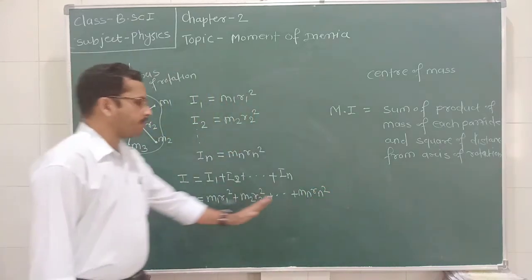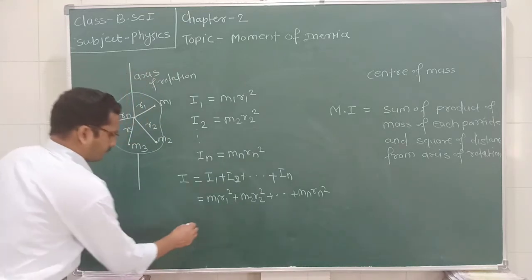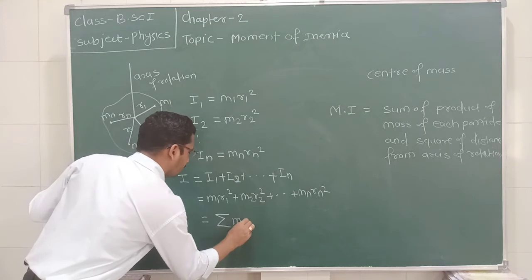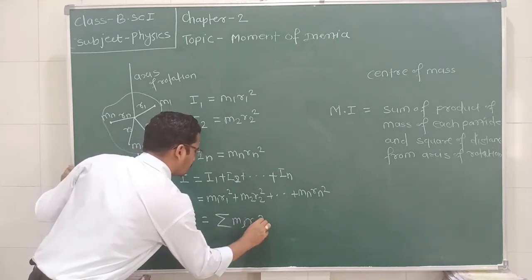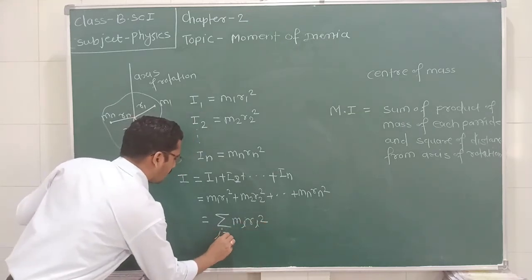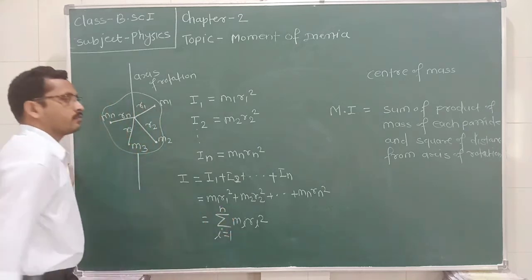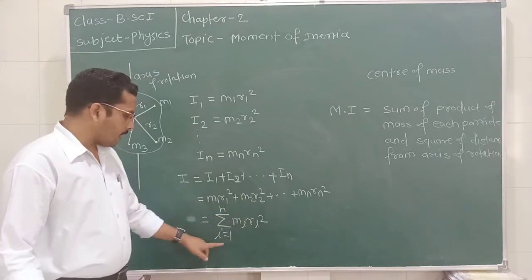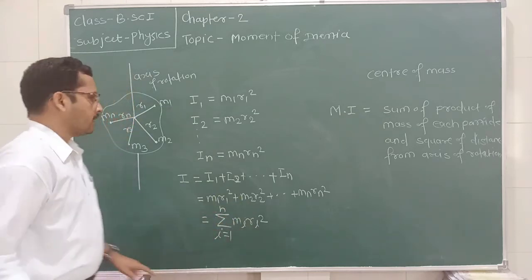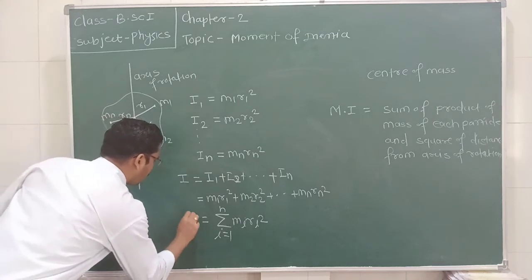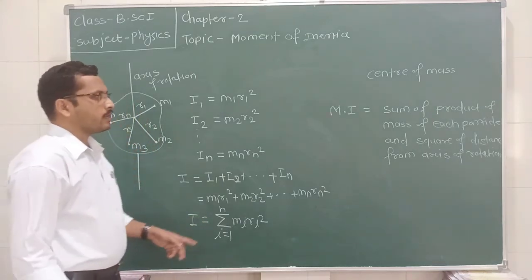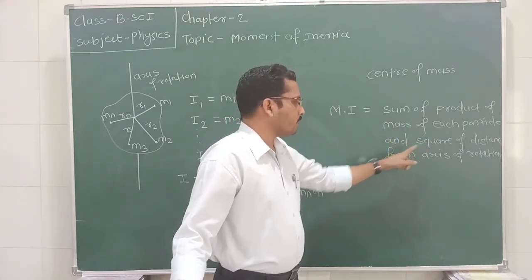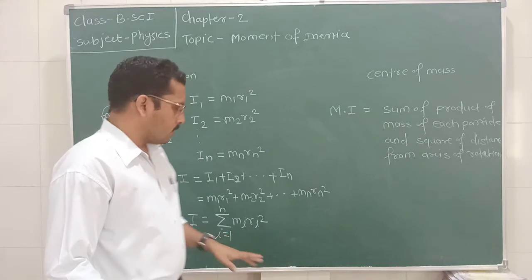Now this equation can be simply written as the summation of mi ri square where i varies from 1 to n. So this is the moment of inertia, which is nothing but the sum of product of mass of each particle and the square of the distance from the axis of rotation.